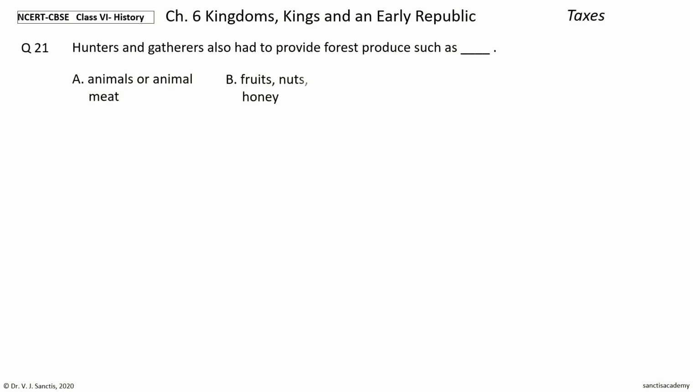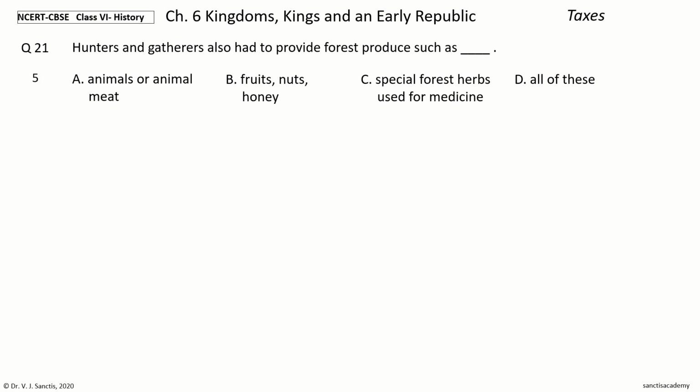Next question, last question. Hunters and gatherers also had to provide forest produce such as dash. The options are animals or animal meat, fruits, nuts, honey, special forest herbs used for medicine, all of these.